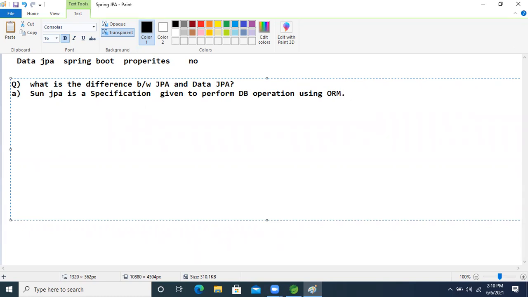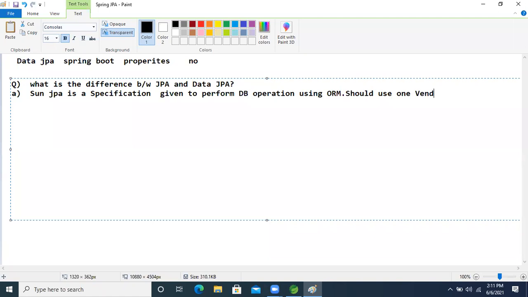ORM means Hibernate. One vendor is Hibernate. If we want to perform operations using the Sun JPA specification, then we need one vendor.